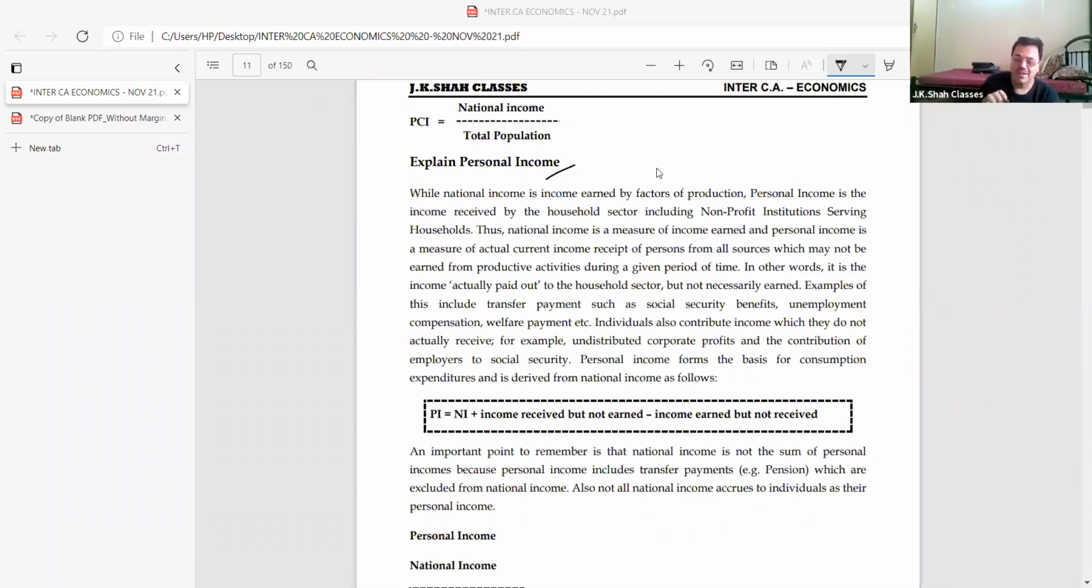Okay. So personal income is what? Come on, national income plus income received but not earned, and minus income earned but not received.